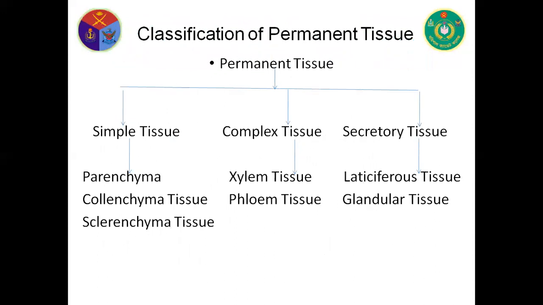Classification of permanent tissue. Permanent tissues are mainly three types: simple tissue, complex tissue, and secretory tissue. Simple tissues are of three types: parenchyma, collenchyma, and sclerenchyma. Complex tissues are of two types: xylem tissue and phloem tissue. And secretory tissues are of two types: lenticular tissue and glandular tissue.